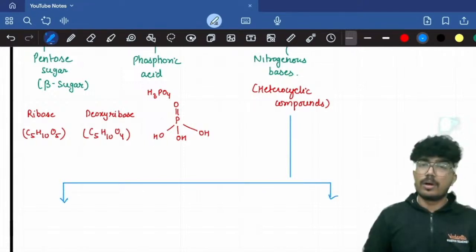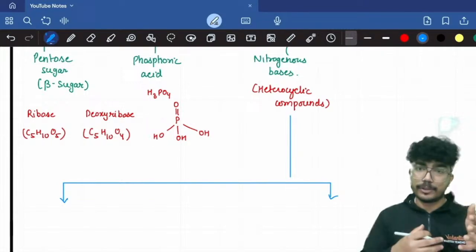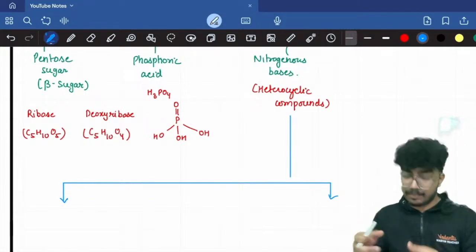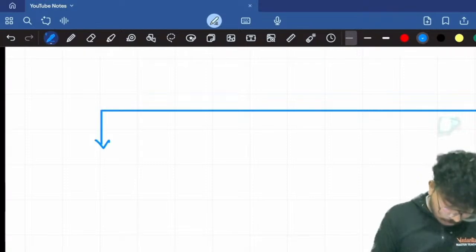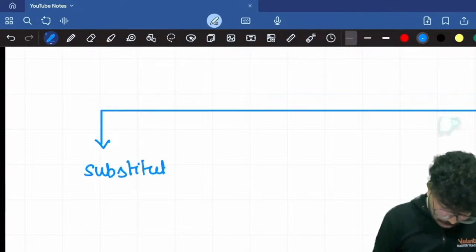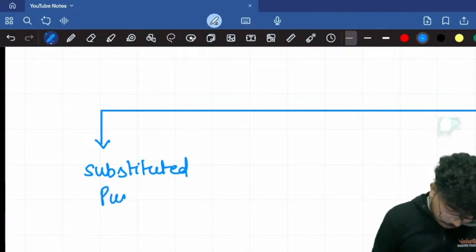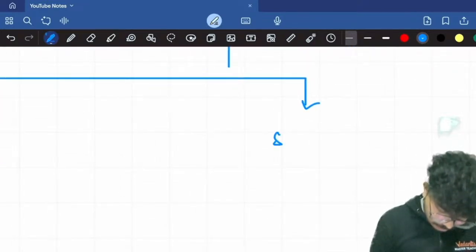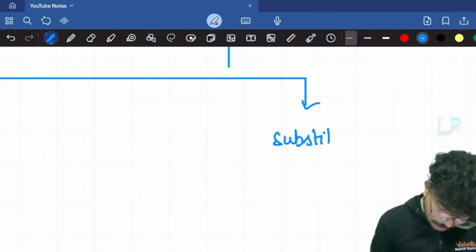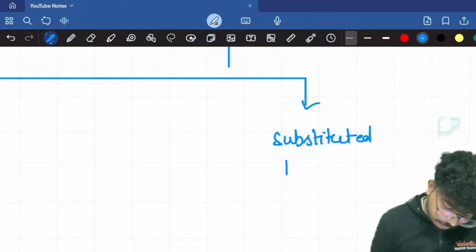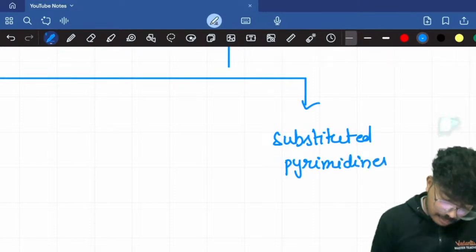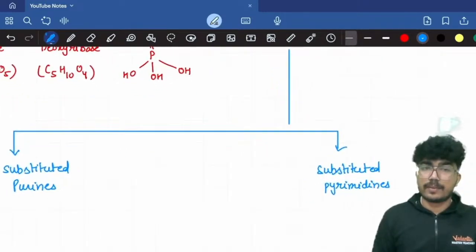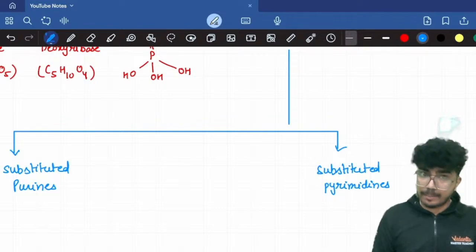You can have substituted purines or you can have substituted pyrimidines.